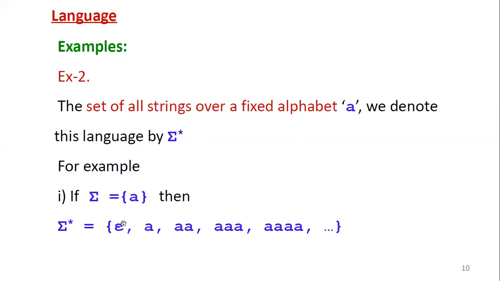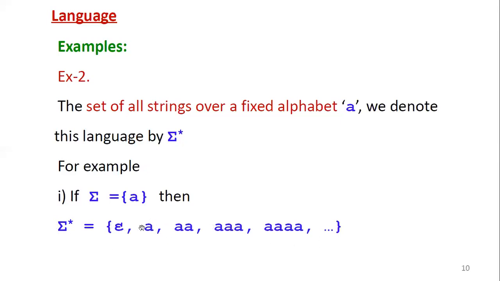Then the possible sets of strings are null as usual, comma, the string with a single letter, comma, then the string with the letter repeating 2 times, because we have only a fixed single letter. Then the letter is repeated 3 times, then 4 times, then 5 times, and so on, infinite. So you will generate infinite sets of strings from the fixed alphabet a. Therefore, this is also a language.